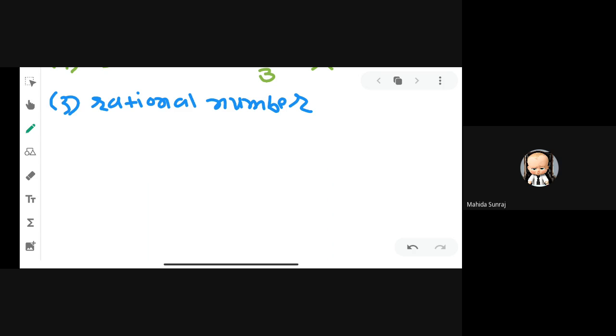So it means it is a group of numbers. So we are doing these four different operations. For example, addition: 2 plus 3 is equal to 5. Here 2 and 3 are rational numbers and we get the final answer 5. It is also rational, so it means it is closed.